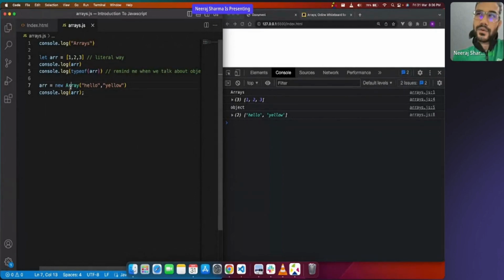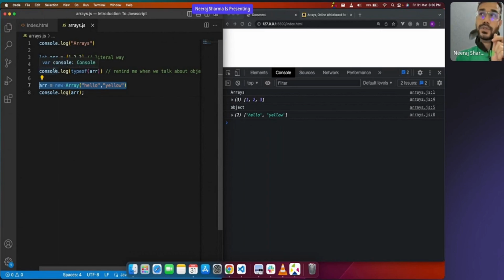Right now you might be getting confused. What is it and what is happening? New equals to array. Why is this working and how is it working? All this I will clear when we talk about objects.